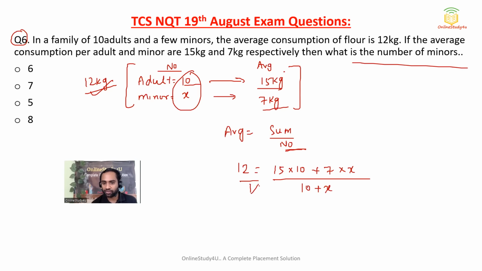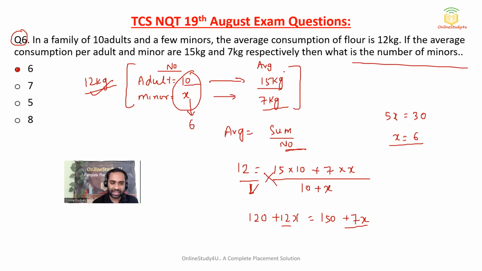That's all. Now cross multiplication. Then 12 into 10, so 120 plus 12x. 15 into 10 will be 150, and 7 into x will be 7x. So 12 minus 7, 5x. 150 minus 120, 30. X will be equal to 6. X is what? The number of minors. Option A will be the correct answer.